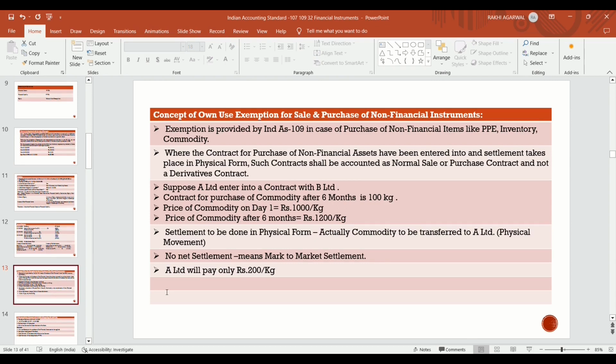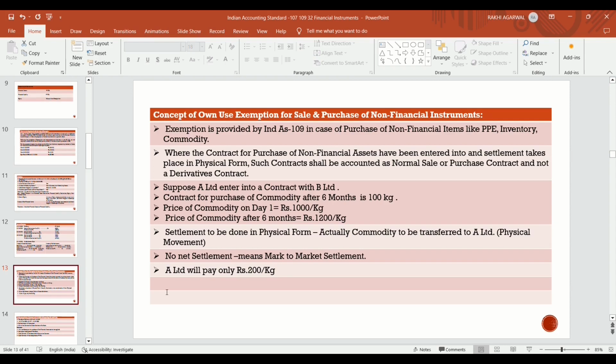So it is also exempt by Ind AS 109, where the contract for purchase of a non-financial asset has been entered into and settlement takes place in physical form, because in non-financial assets settlement always happens in physical form. Purchase of any asset is in physical form.